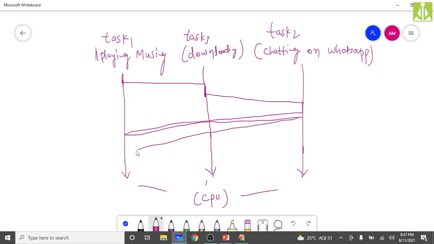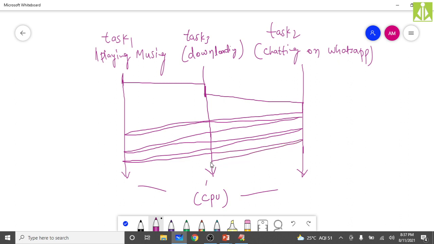Here, of course, I'm showing this in an understandable way, but in reality, these things go at a very fast pace, in nanoseconds. This switching between the tasks will happen at the level of nanoseconds. So we feel... because nanosecond accuracy we cannot estimate, isn't it? Nanosecond accuracy we cannot estimate.